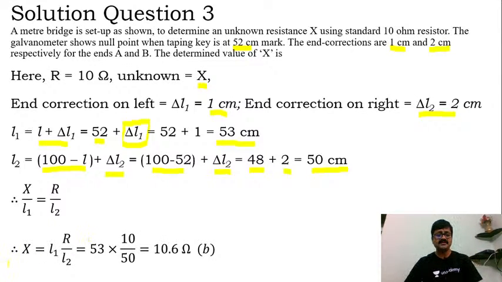X will be equal to L1 multiplied by R by L2. L1 is 53 here, and R is 10, divided by L2 which is 50. If you just work this out, 530 by 50 works out to be 10.6 ohm. 10.6 ohm happens to be option B here, my dear students.